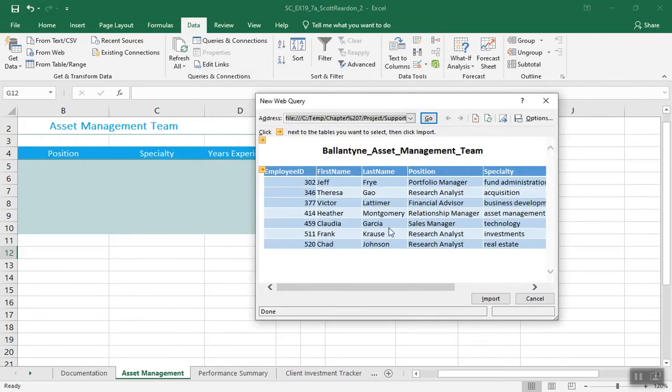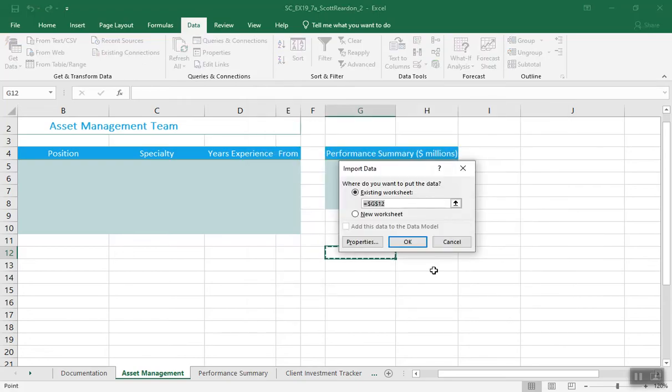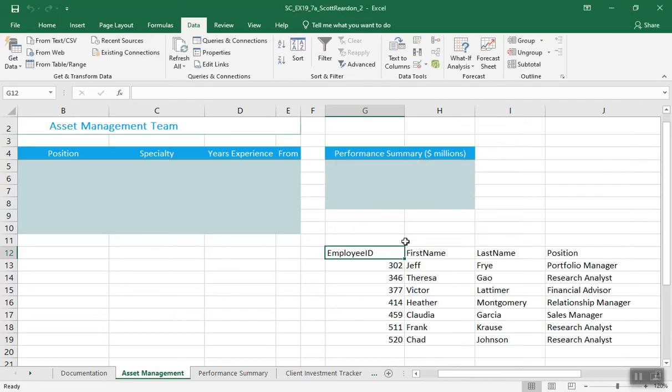And it says, well, how do you want to bring that in? I just want to bring in the table and not the title. So I'm going to come over and click on just that table right there. Click import. It says, oh, you want to bring that in to cell G12? Yes, that's where I want to put it.